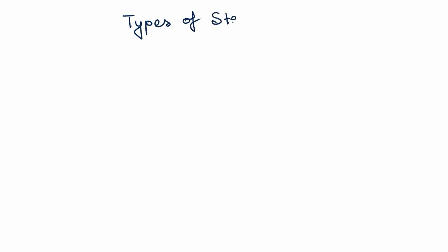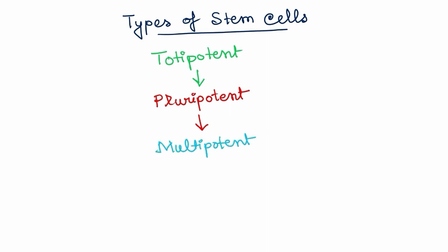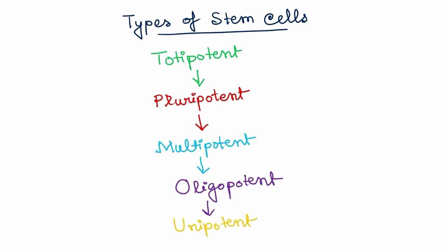So there are few types of stem cells. The most potent stem cell is totipotent stem cells. It has the highest potency. After this comes the pluripotent stem cell, which has a little less potency. Then comes the multipotent stem cell, which has lesser potency. Then comes oligopotent stem cells, and the last is the unipotent stem cells. So we will talk about them separately.